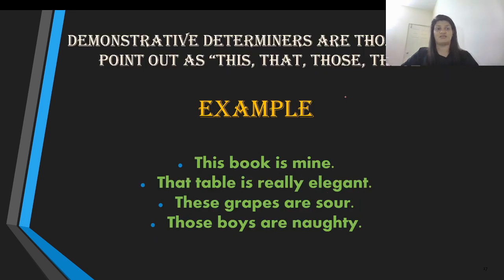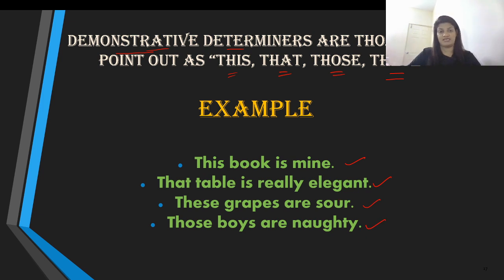The next ones that we have are demonstrative determiners, which are words like this, that, those, and these. When we use them in a sentence, this is how we use them. This book is mine. That table is really elegant. These grapes are sour. Those boys are naughty.